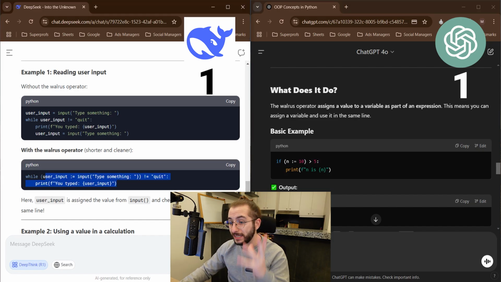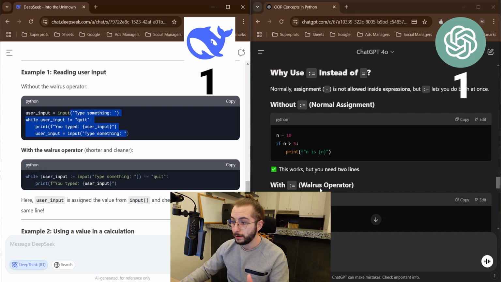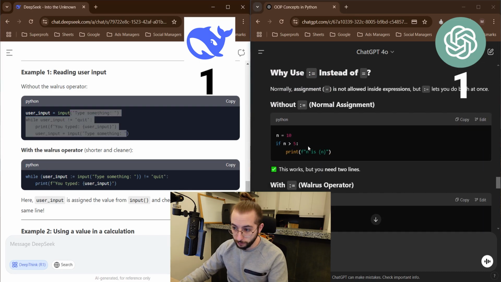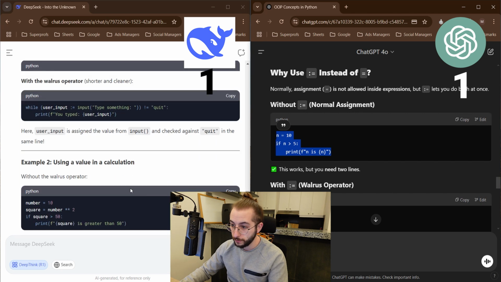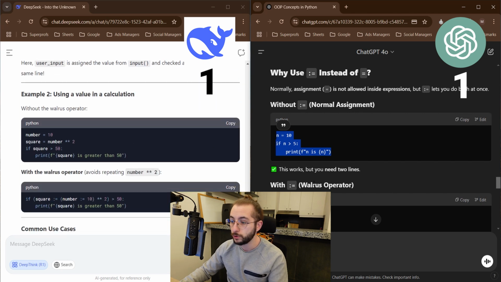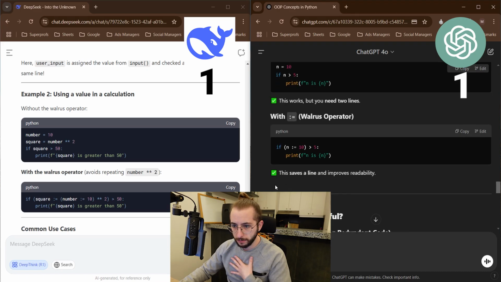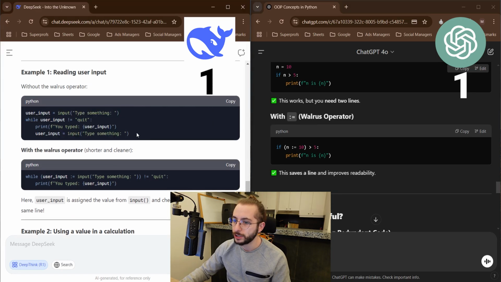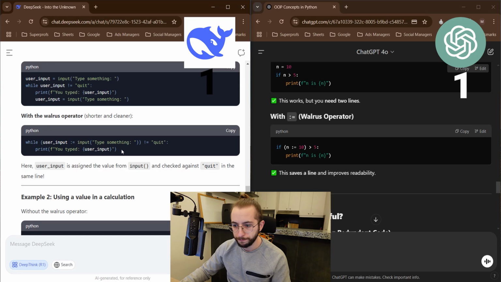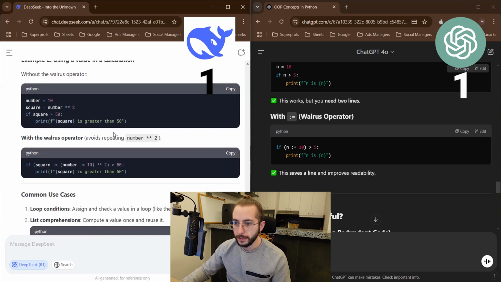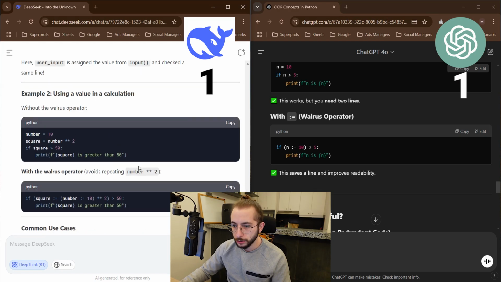And by the way, even the example of using an input is much better. Okay, so it did it afterwards, I can see, but even though it did it afterwards, of course this is subjective, but I always prefer the one on the left. So it did do it, and the example is much simpler. This makes a lot more sense with having a user input and then using the value in the calculations.